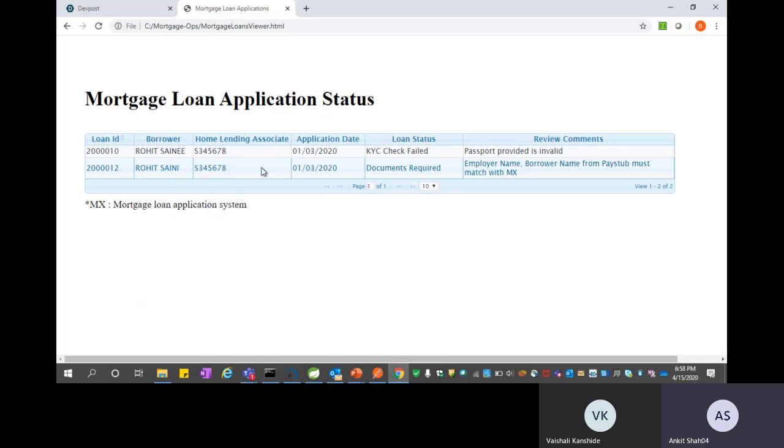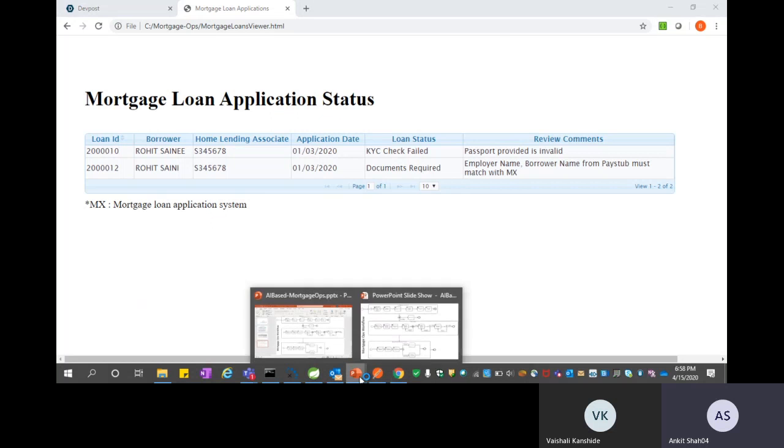So we have the gentleman Rohit Saini, who's going to be contacted by his home lending associate with his loan status saying more documents are required, and the review comments that his employer name, the borrower name from the pay stub that is provided must match with MX. MX means the mortgage loan application system, which means he needs to provide the right document for his application to proceed. So that's why the status says documents are required. So that's the second scenario we just ran through.